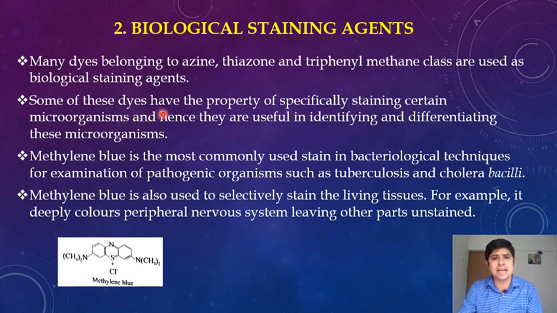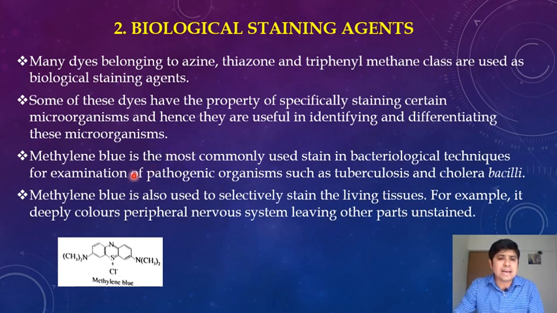Some of these dyes have the property of specifically staining certain microorganisms, and hence they are useful in identifying and differentiating these microorganisms. Only certain microorganisms will get stained, others will remain unaffected.